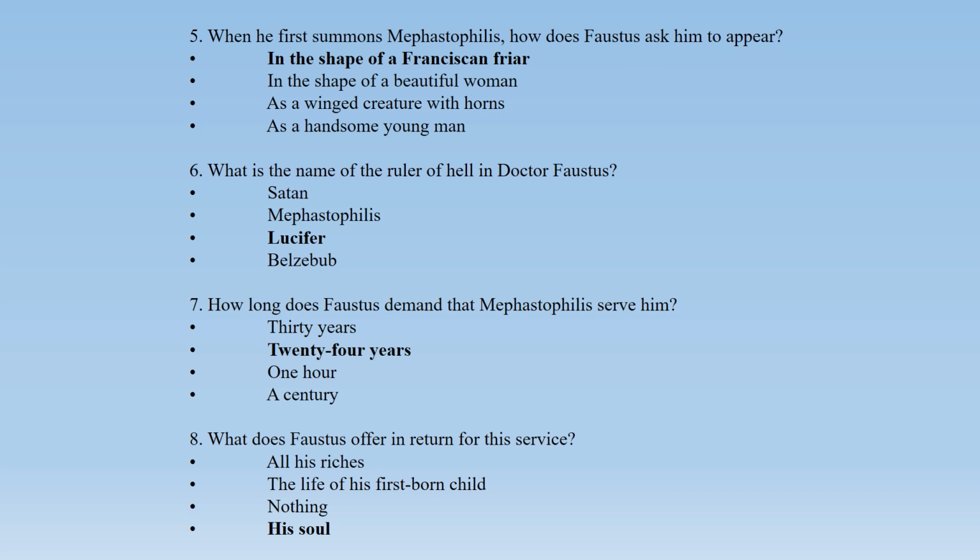Number 5. When he first summons Mephastophilis, how does Faustus ask him to appear? In the shape of a Franciscan friar, in the shape of a beautiful woman, as a winged creature with horns, as a handsome young man. So the correct option is in the shape of a Franciscan friar.